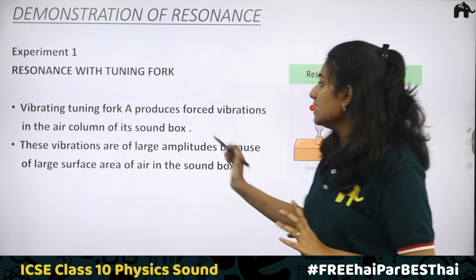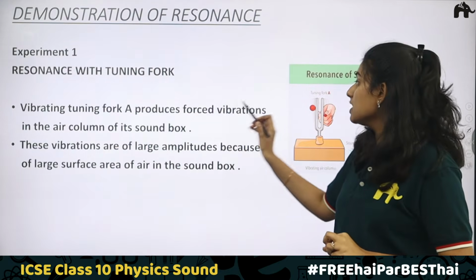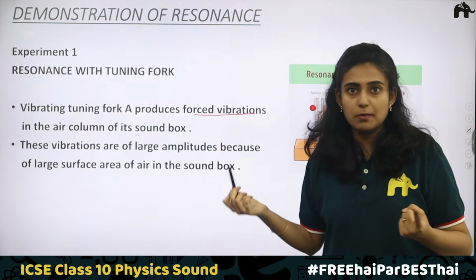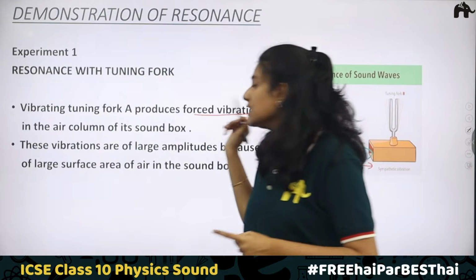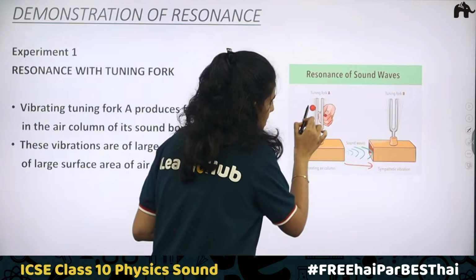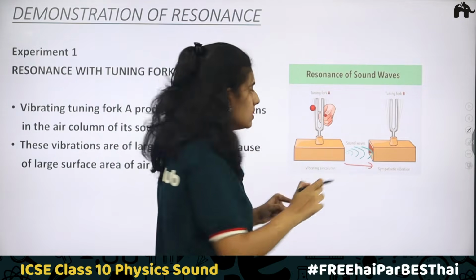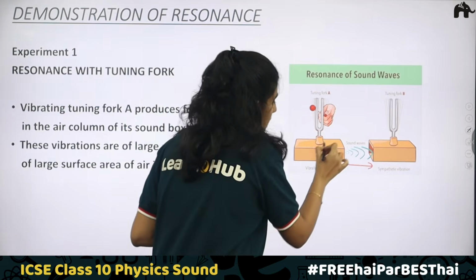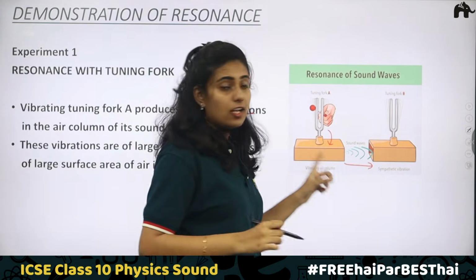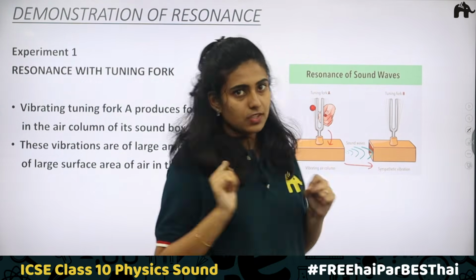So the points: vibrating tuning fork A produces forced vibration in the air column of its sound box. It is creating forced vibration because we are providing an external force here. Due to this external force, tuning fork A starts vibrating. It is creating a forced vibration on the air column that is in the sound box. Clear?